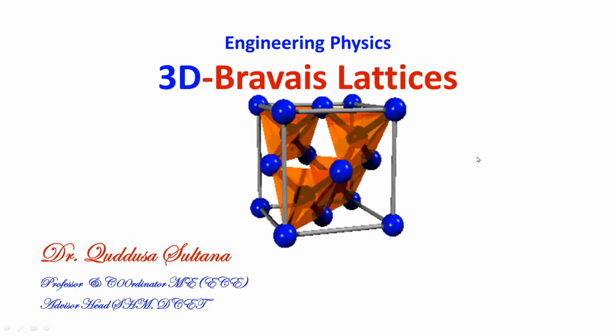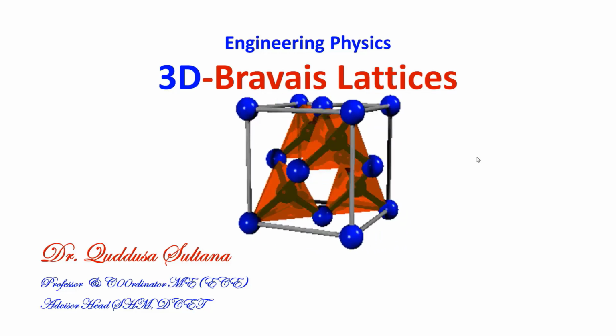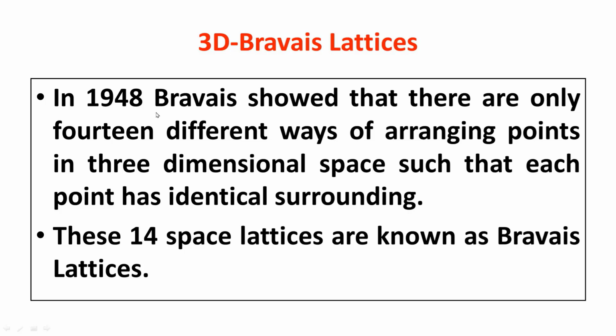The topic under consideration is 3D Bravais lattices. In 1848, Bravais showed that there are only 14 different ways of arranging points in three-dimensional space such that each point has identical surroundings. Here, we are discussing crystal structure.